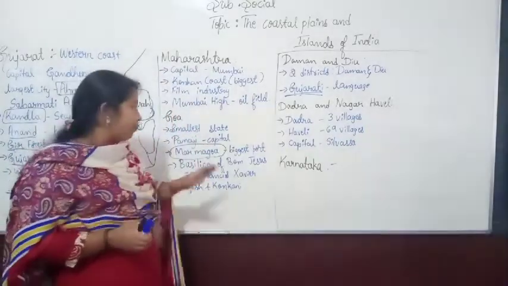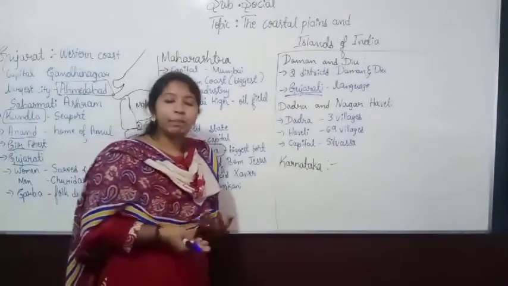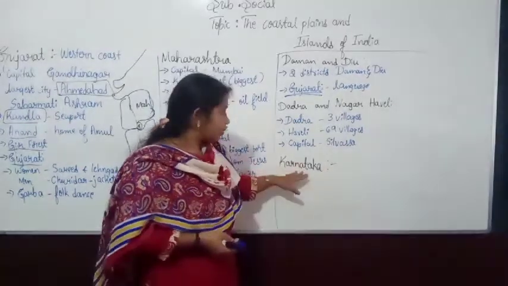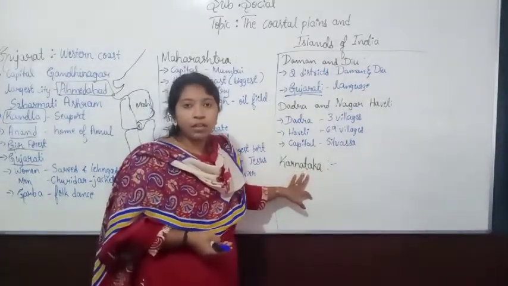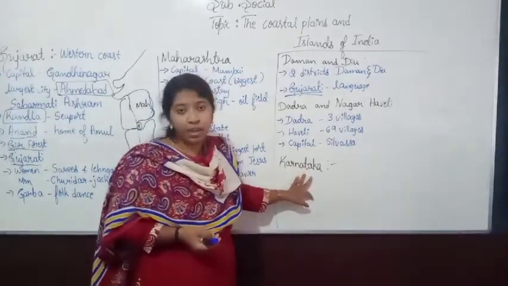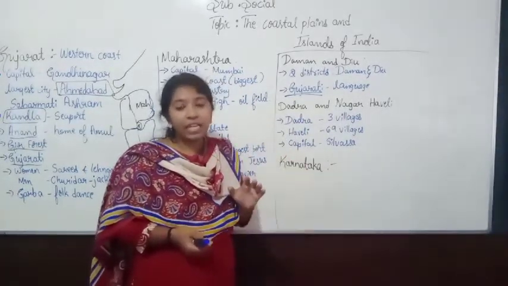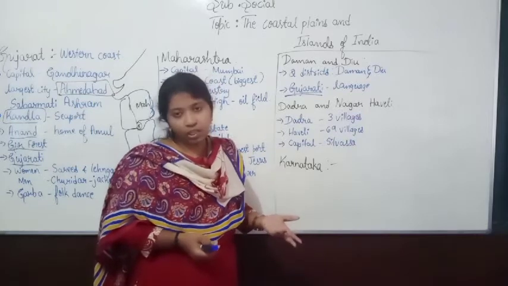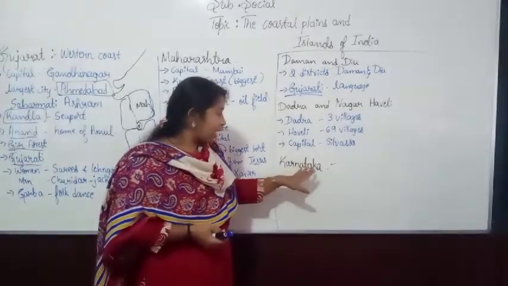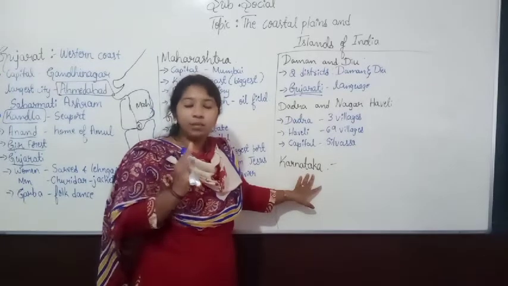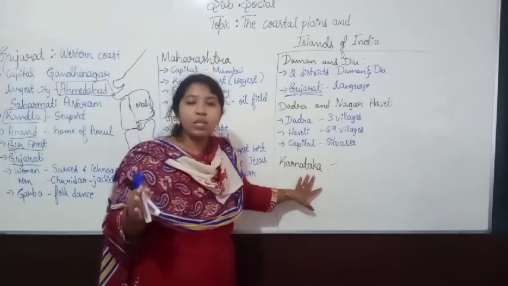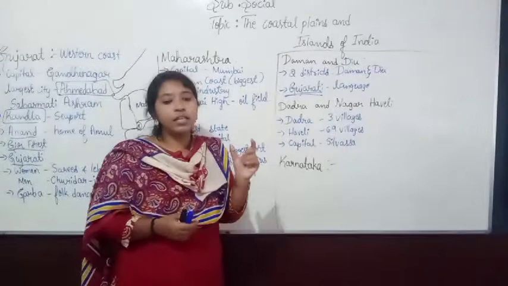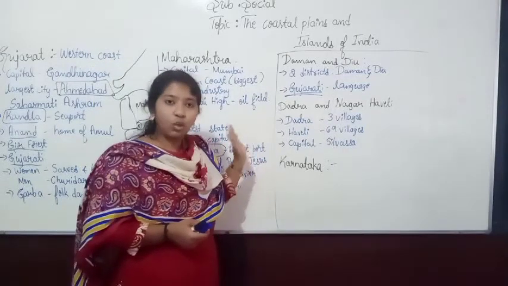And in Karnataka the people are mainly engaged in fishing as well as agriculture. Mangalore, you know that place, Karwar, right? Udupi, Dakshin Kannada. In those areas the people are engaged in fishing, and the remaining people do occupations like agriculture. So in Karnataka the people are engaged in agriculture as well as which one? Fishing.